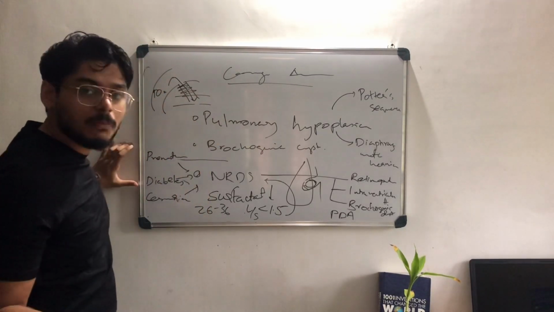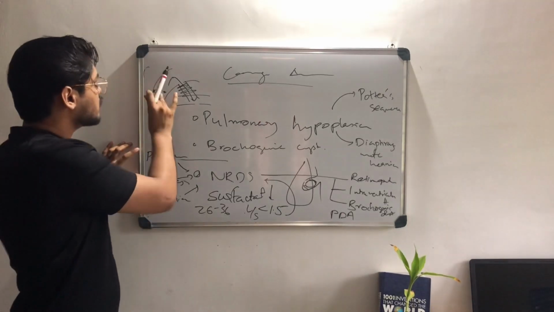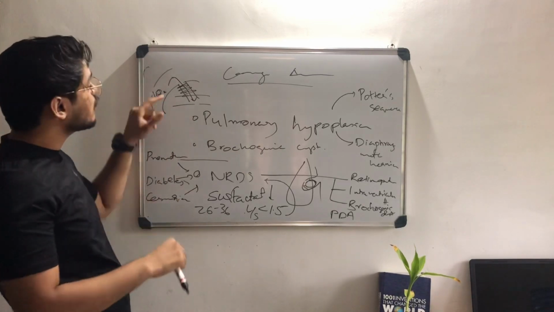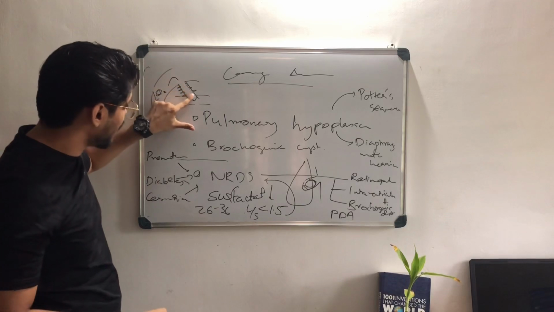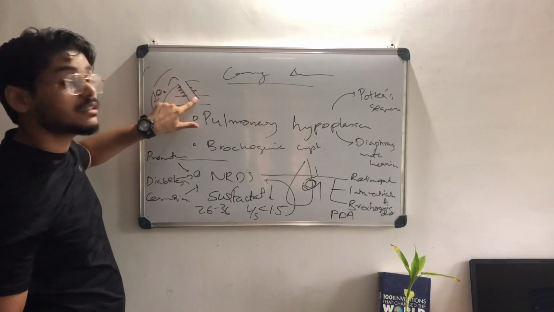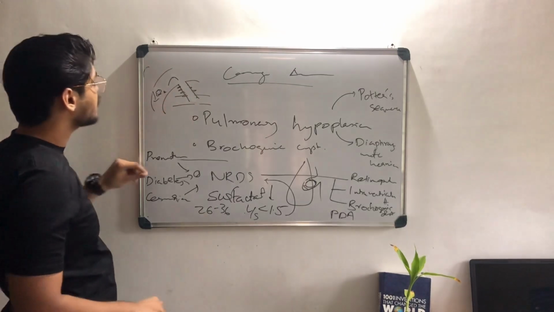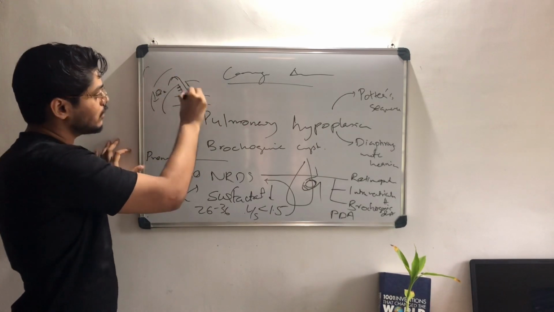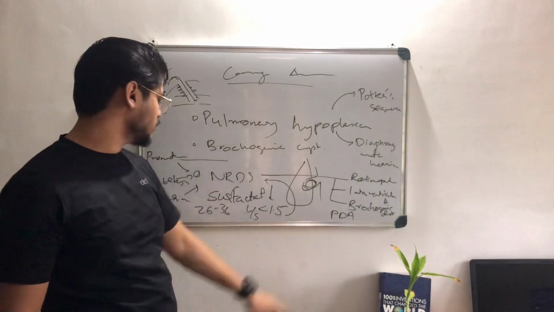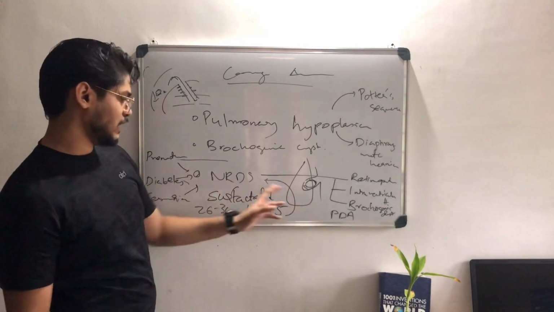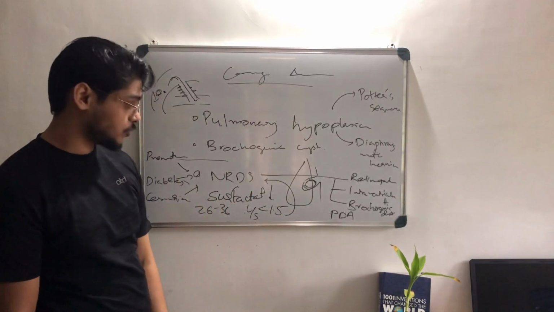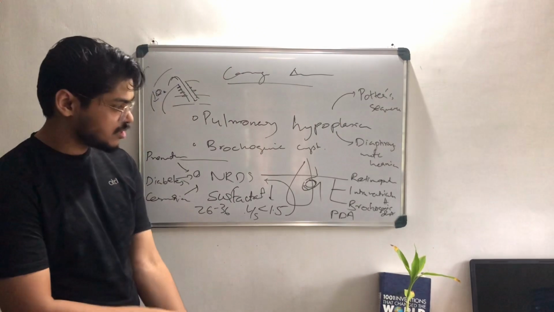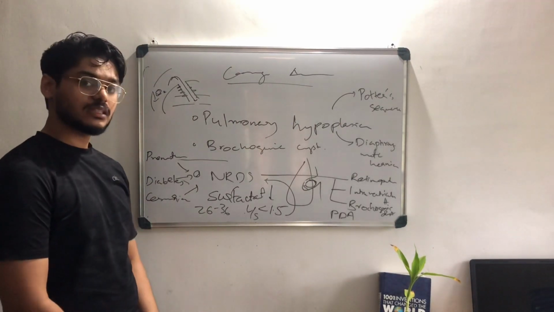But if there is a problem in the lungs, then the oxygen will not be increased, it is reduced. So if the oxygen concentration is very low, this ductus arteriosus will remain patent, and this is known as patent ductus arteriosus. And since the pulmonary vascular resistance is reduced, the blood flow is from aorta to pulmonary artery. So this is patent ductus arteriosus. NRDS can cause patent ductus arteriosus also. So NRDS can cause retinopathy, intraventricular hemorrhage, bronchopulmonary dysplasia, and patent ductus arteriosus.